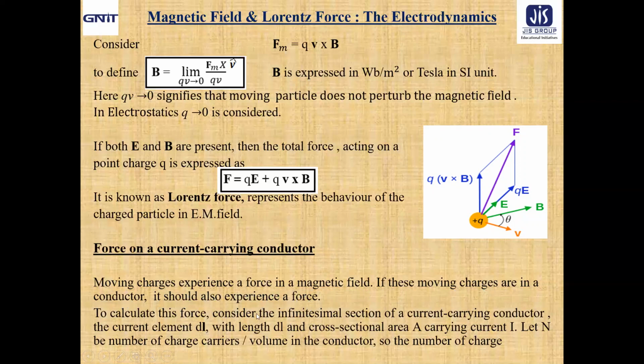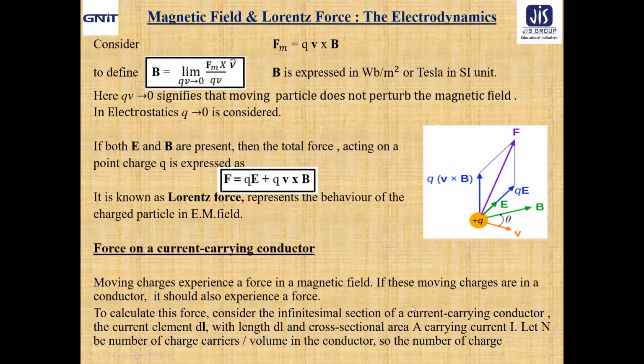Let us now take a look. To calculate this force, let us consider an infinitesimal section of a current carrying conductor, the so-called current element represented by dl, with length dl and cross-sectional area A carrying a current, say I. So we are considering a current element dl inside a current carrying conductor.